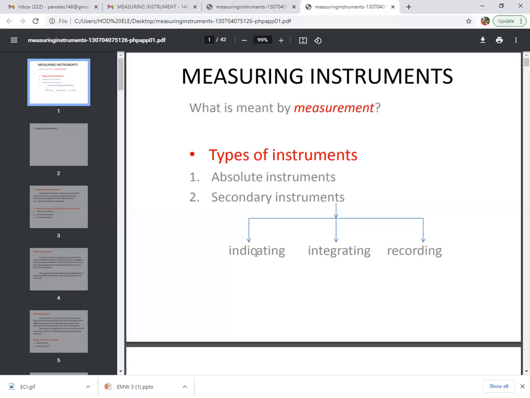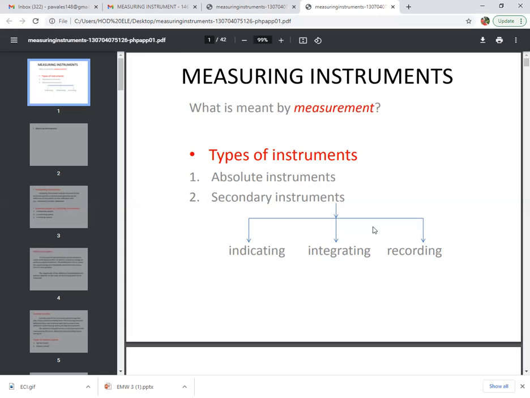Second one is the integrating instrument. These integrating instruments integrate the quantity under measurement over a period of time. That means it totalizes the events over a specific period of time. It sums one or more quantities and gives one finalized result. That means it adds one or two parameters and gives an integrated value. Therefore, these instruments are called integrating instruments.